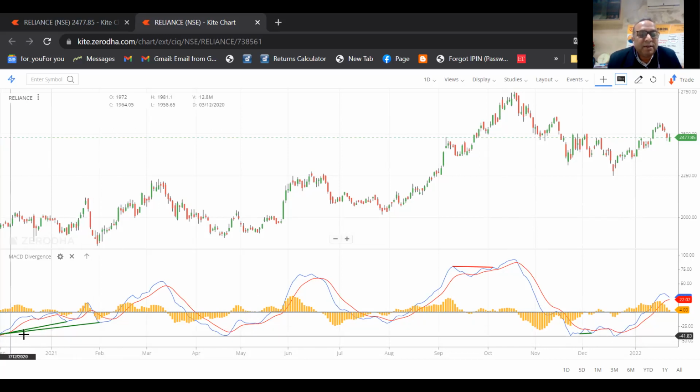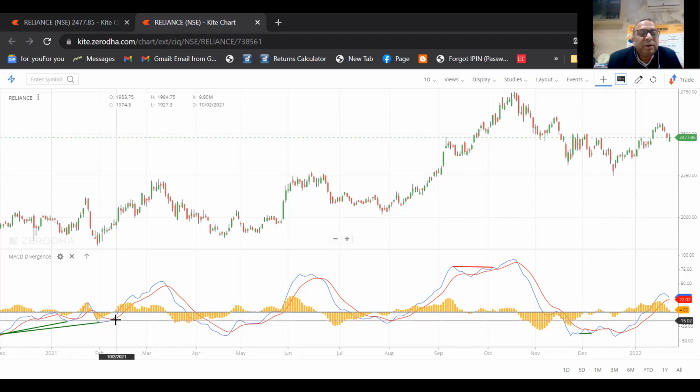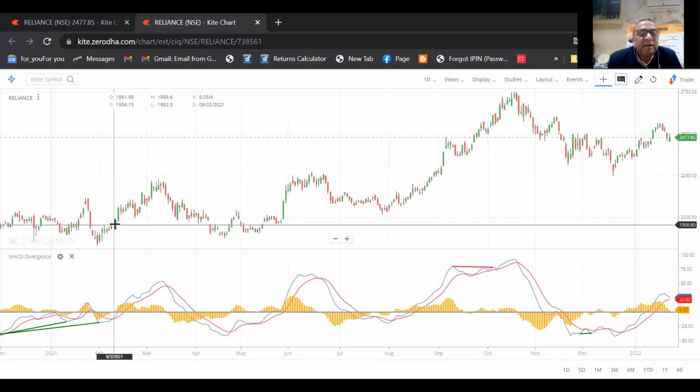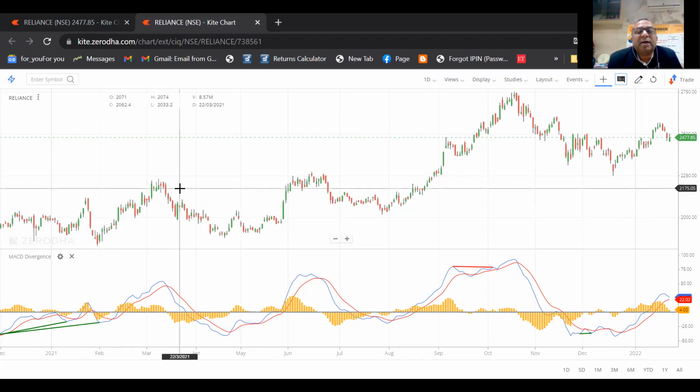In a similar manner, this is a positive divergence. Just see, this green line is the positive divergence, and after the divergence, it is crossing here. This red line is below, and the blue line is at the top. So you'll be able to buy at this candle. At this candle, the price is 1961, and it again crosses further at 2120. So your profit will be almost 160 rupees in a single stock. So this is how you can trade the divergence.